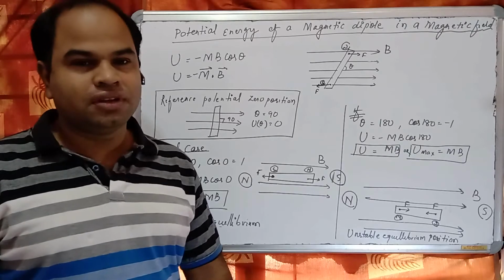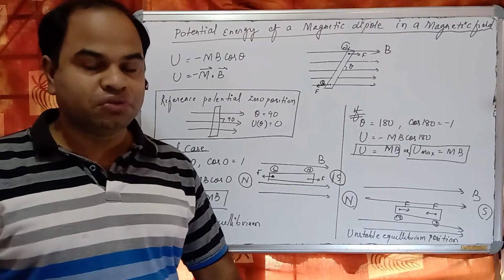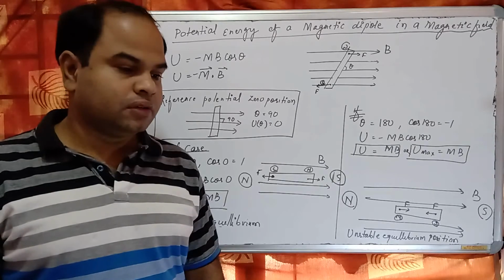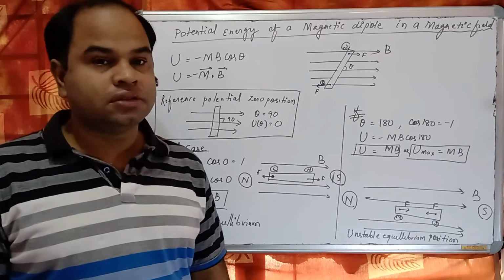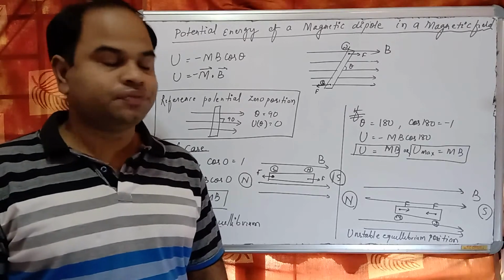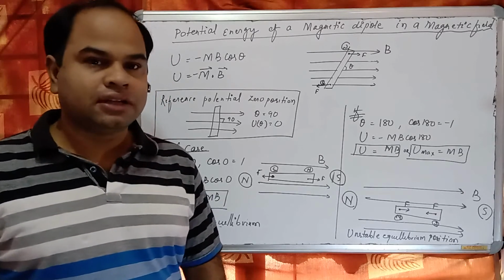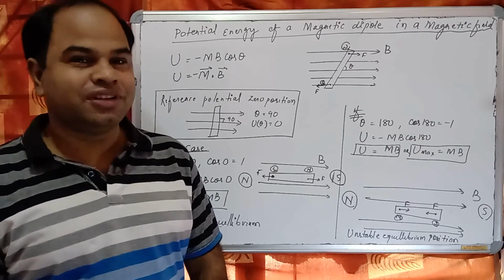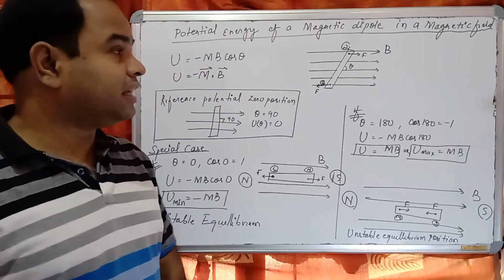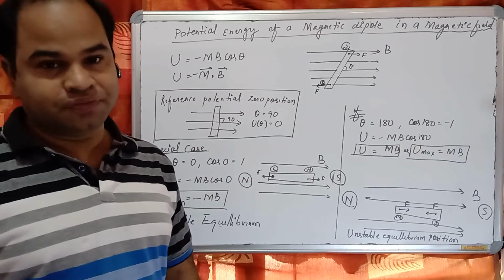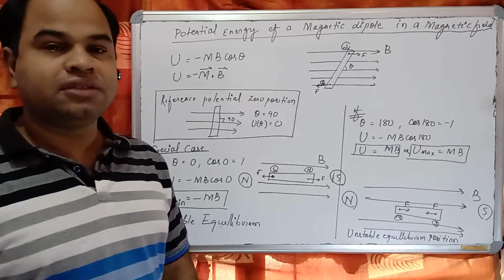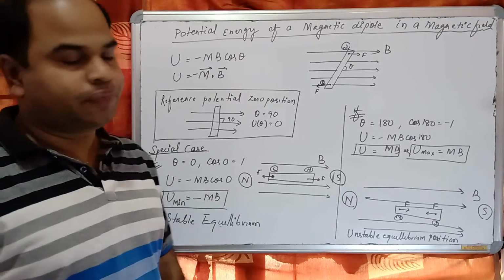And today we will do some numericals. Then we will move to the topic, that is current in a magnetic dipole. Okay. So last video class we have discussed potential energy of a magnetic dipole in a magnetic field. Potential energy of a magnetic dipole that is placed in a uniform magnetic field.